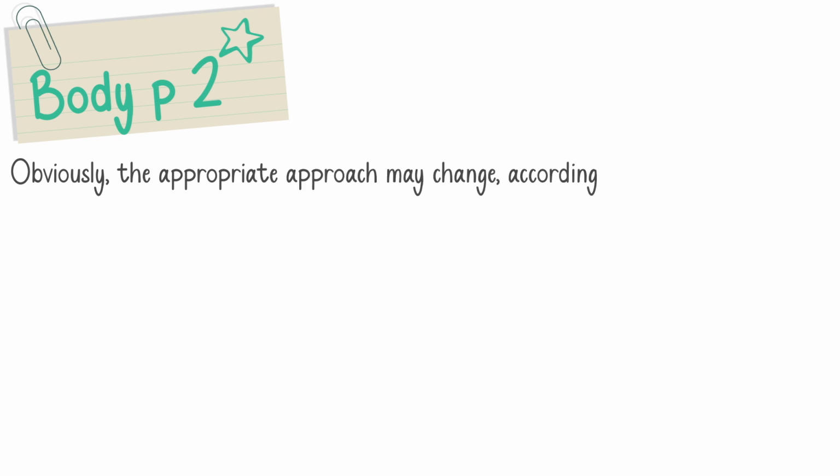Now I'm going to support them here. I start writing my first sentence by giving a topic sentence, which is connected to the thesis statement, and it refers to the wishes of the children concerned. Obviously, the appropriate approach may change according to a child's goals, strength, and aspirations.